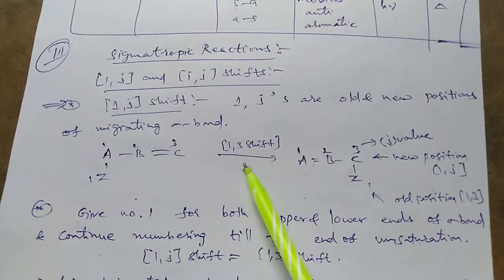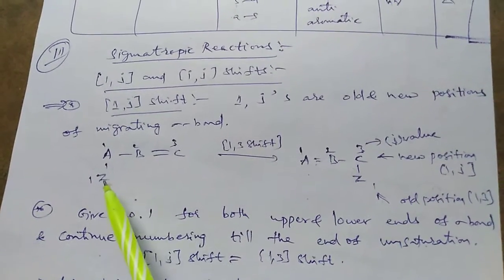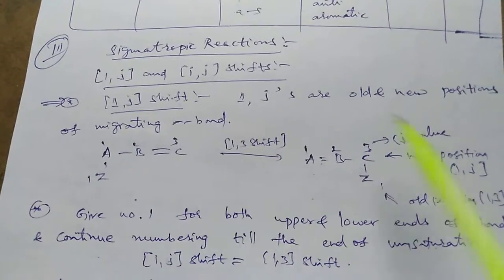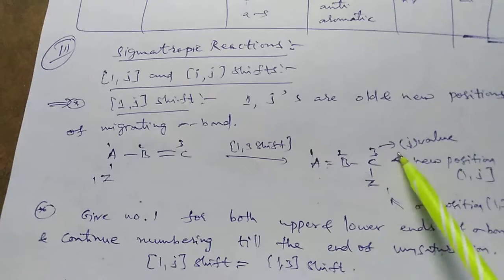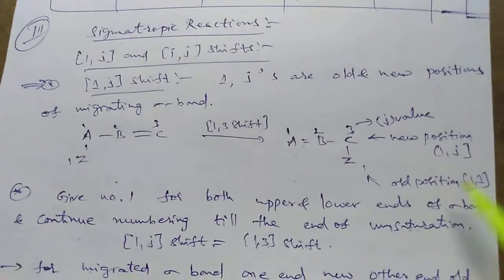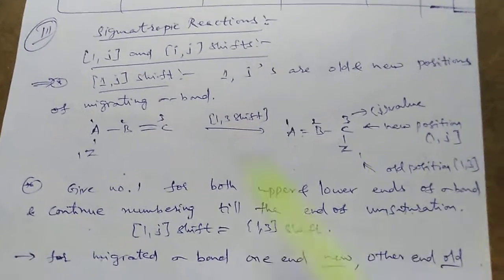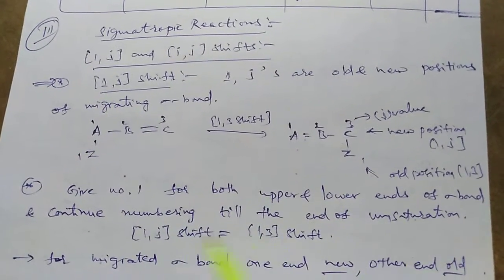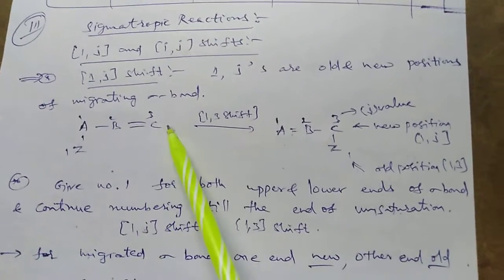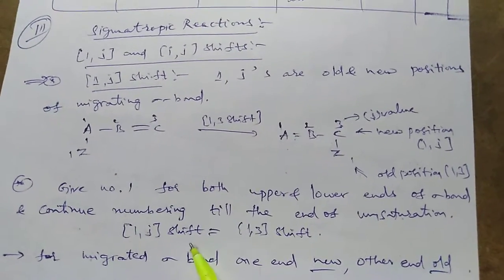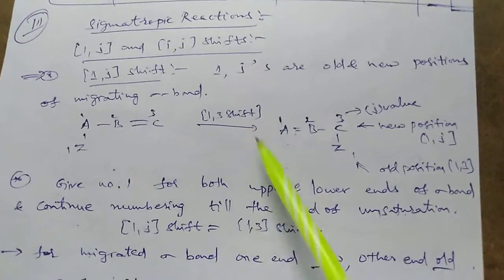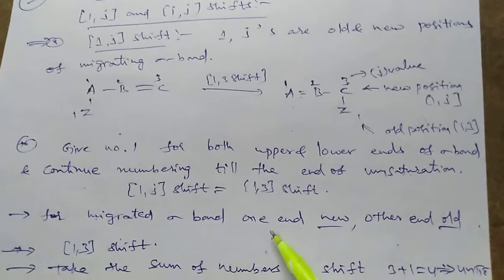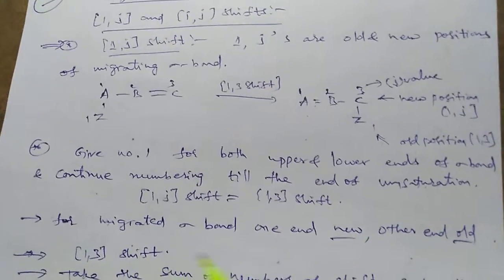We are explaining 1,3 shift. Now we are migrating Z group or Z atom from first position to third position. That's why it is 1,3 shift, where 3 is J value, it is the new position, and the old position is the Z. So first you have to give number 1 for both upper and lower ends of the sigma bond and continue the numbering till the end of the unsaturation. 1,J shift, where J is equal to 3. So that's why the above example is 1,3 shift. For migrating sigma bond, one end new, other end old, 1,3 shift.